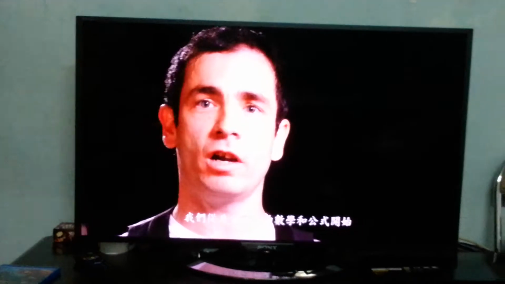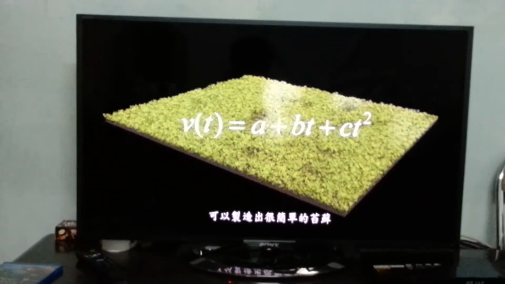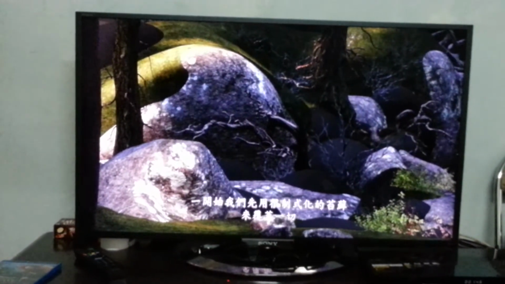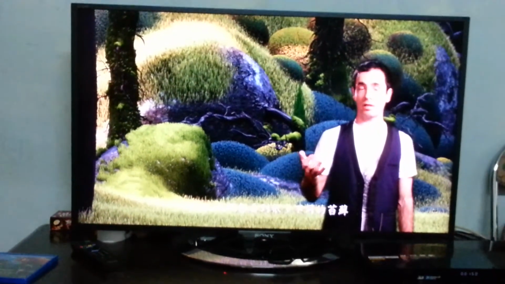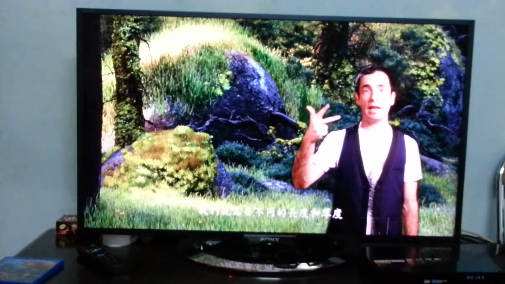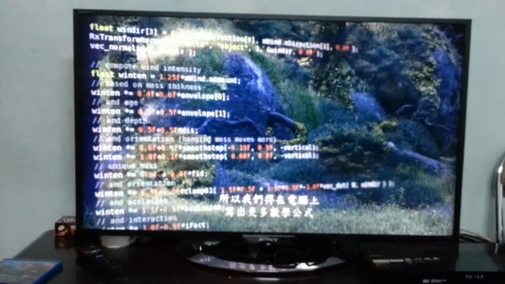We started with some very, very simple maths and formulas, which would create a very simple version of the moss. So the first thing we did was to cover everything in a very uniform moss. But because we really wanted to see a lot of variation on the moss, like color variation on the shapes, we needed to have different lengths and thicknesses. So we realized we would have to drop more mathematics into the computer.